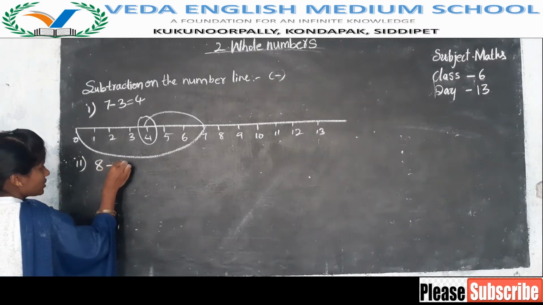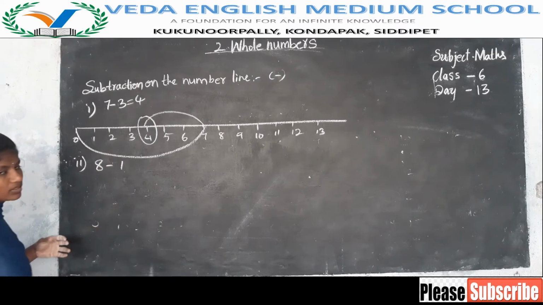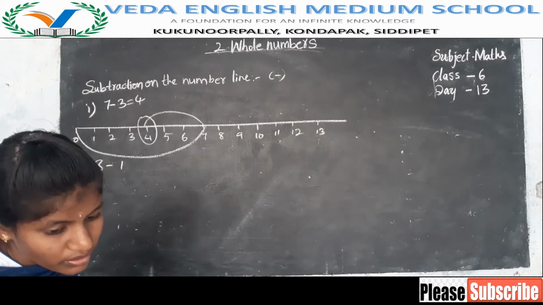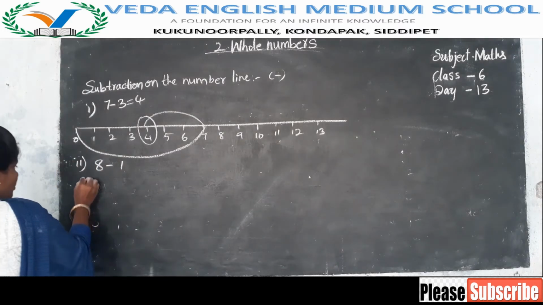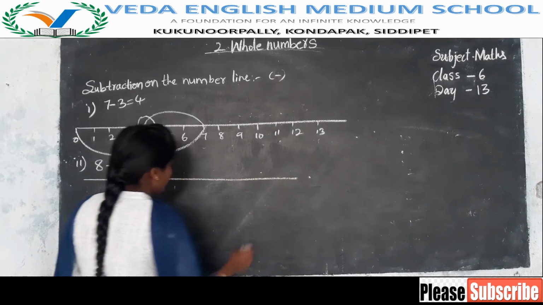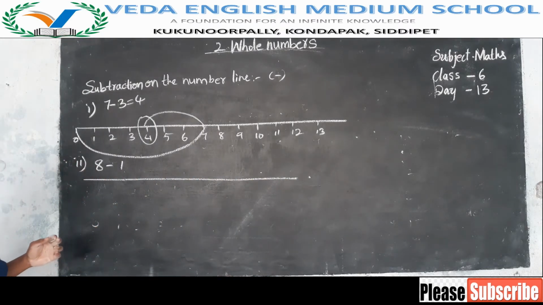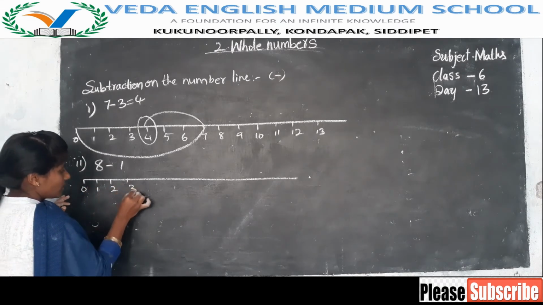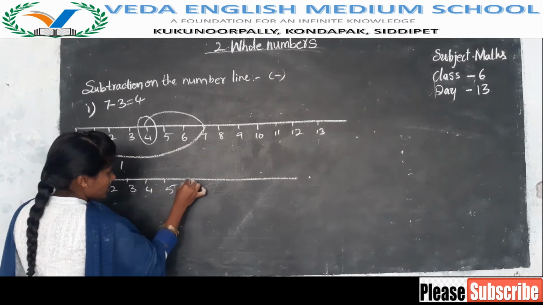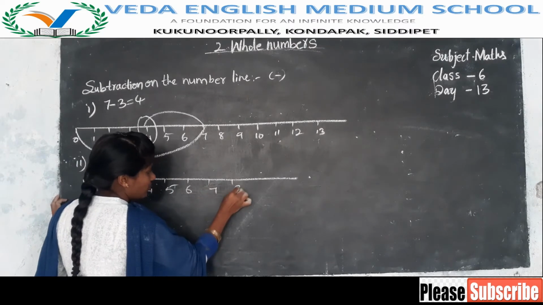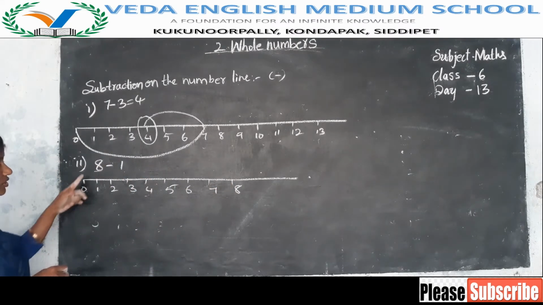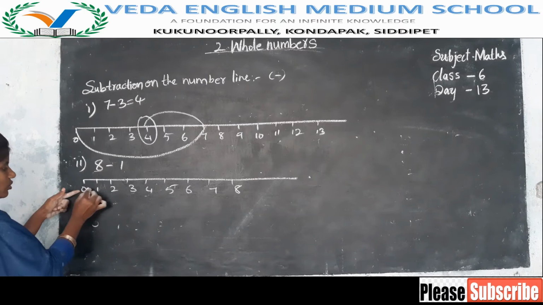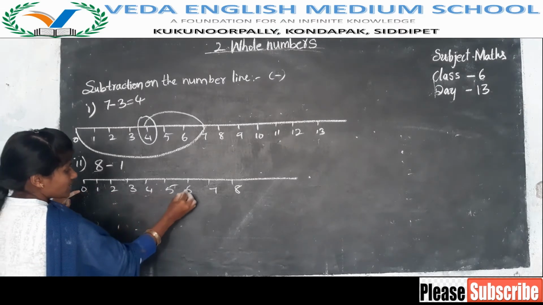8 minus 1. We'll take 8 minus 1. Now for that also we have to draw the number line. 0, 1, 2, 3, 4, 5, 6, 7, 8. Up to 8 is enough because here we have 8 only.